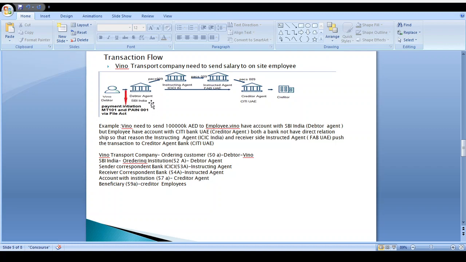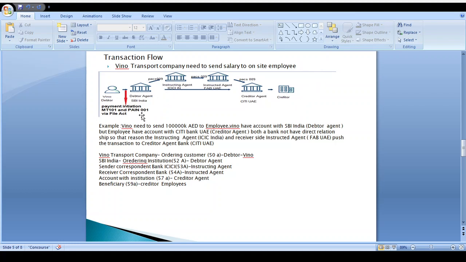Once the debtor agent bank SBI receives the file, they check whether they have a direct relationship with the creditor agent bank, Citibank UAE. If there is a direct relationship, the amount is directly debited from SBI and credited to Citibank UAE. In this case, they don't have a direct relationship.